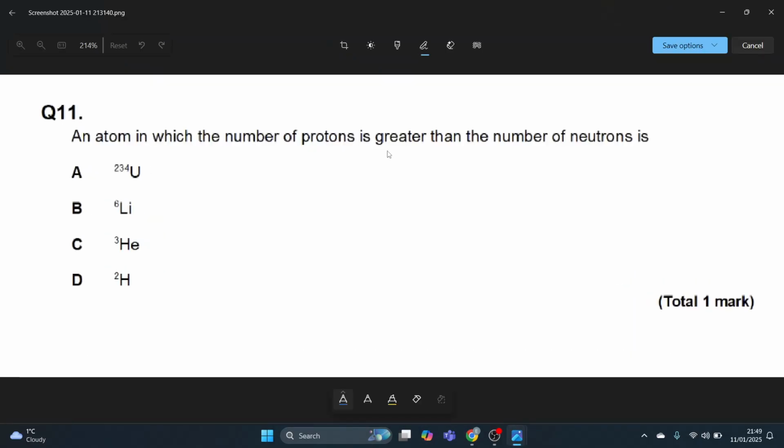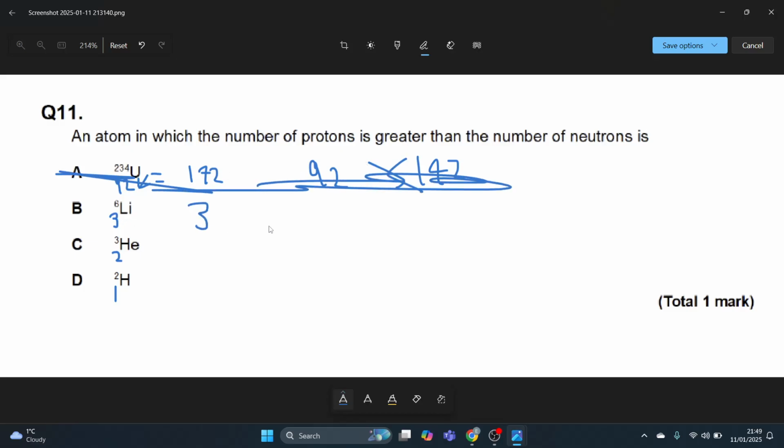Question 11: an atom in which the number of protons is greater than the number of neutrons. The first thing I'll do is look at the periodic table and fill in the number of protons for each one. For uranium, it is 92. Lithium, it's 3. Helium, 2. Hydrogen is 1. Now I'd work out the number of neutrons. 234 minus 92 is 142. That's the number of neutrons. The number of protons is 92. Is 92 greater than 142? No, it's not. So it's not A.